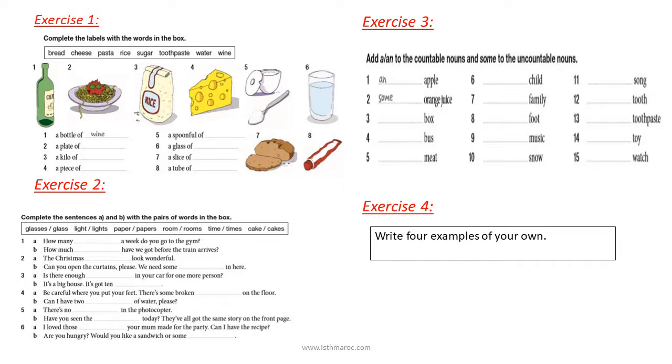Exercise 4, and finally, correct the sentences. One sentence is correct. So you've got 6 sentences, one of them is correct and the rest are false, which you are going to correct. And if possible, I'd be very happy if you write some examples about countable and uncountable nouns, which I'm going to correct for you later. This is it. This is the end. This is the part of the exercises.